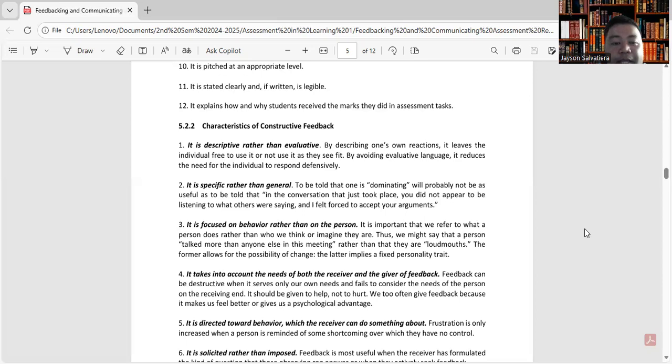Okay? Next, it takes into account the needs of both the receiver and the giver of feedback. So feedback can be destructive when it serves only our own needs and fails to consider the needs of a person on the receiving end. It should be given to help, not to hurt. We too often give feedback because it makes us feel better or gives us a psychological advantage.